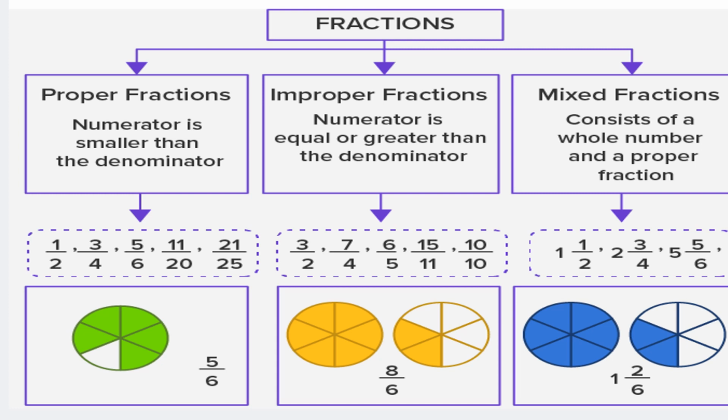Improper fractions, numerator is equal to or greater than the denominator. Example: 3/2, 7/4, 6/5, 15/11, 10/10. So 10/10 has equal numerator and denominator. In all other examples you will find the numerator is greater than the denominator.